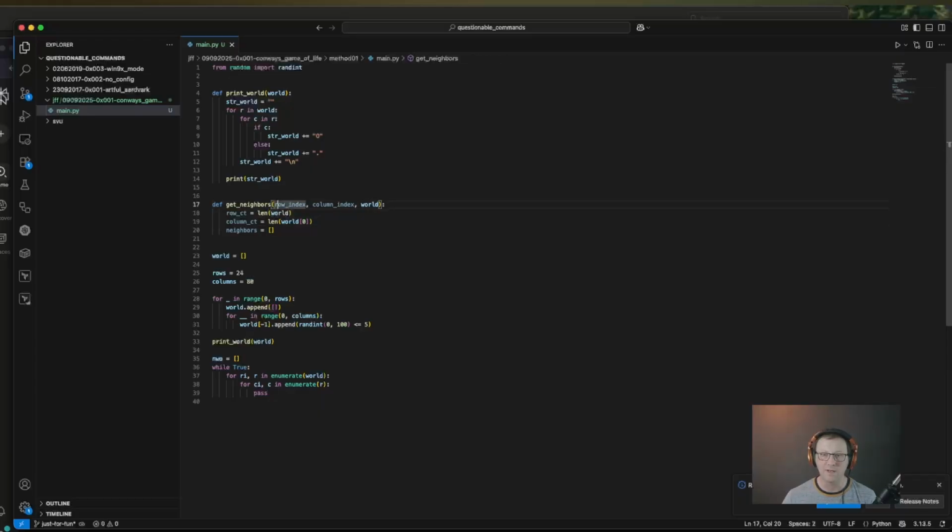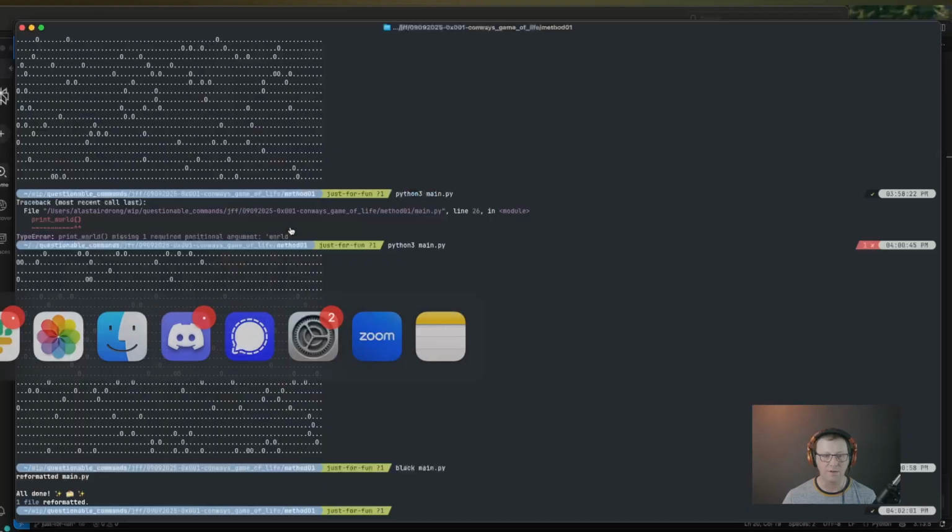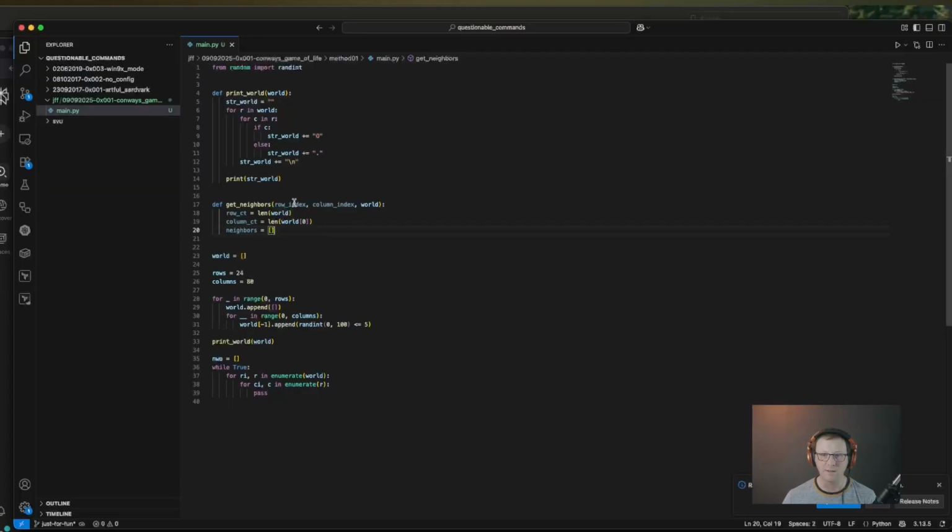All right, and now the next thing that I want to establish is the behavior of the method range. I'm pretty sure I already know what's going to happen, but I want to validate the behavior. So for every row index, we want to do -1 and +1, but I think the +1 will only get us the number that we already are. I don't think it'll get us one past that, so I think we'll actually have to do +2, but let's validate that before we move any further.